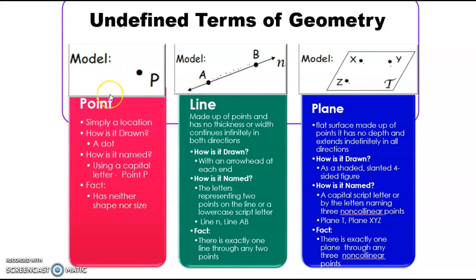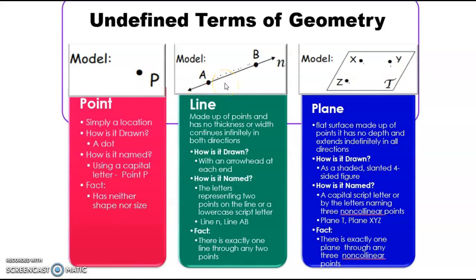So the point, it's just a simple location. It's drawn with a dot. The important part is that it doesn't have a shape or size, and it's very important how you name them. So we name a point by just a capital print letter, okay? A capital letter.